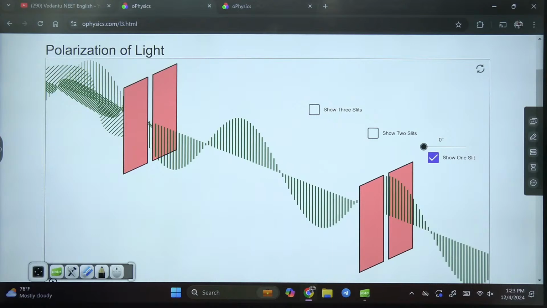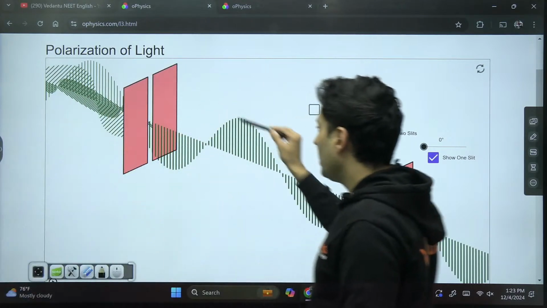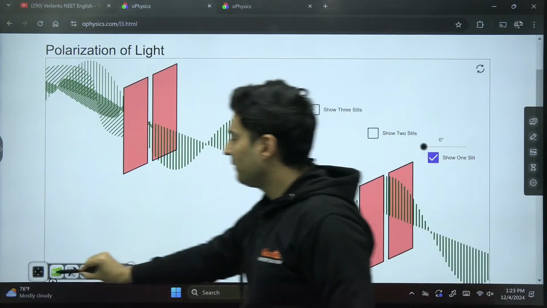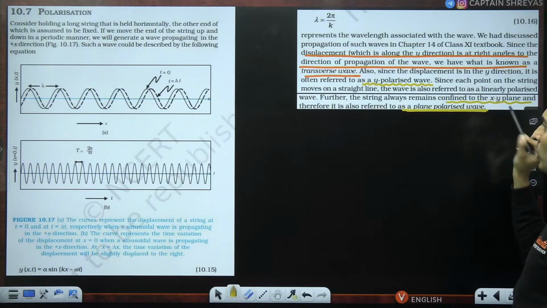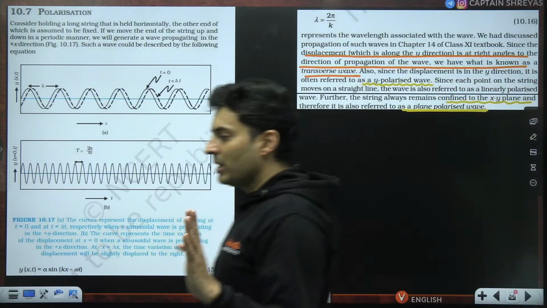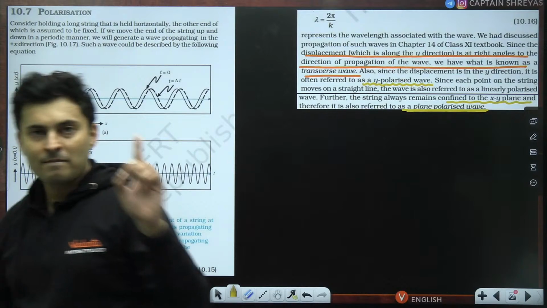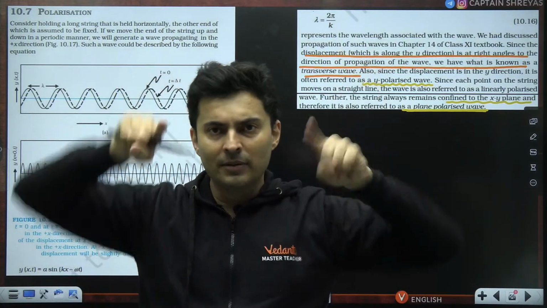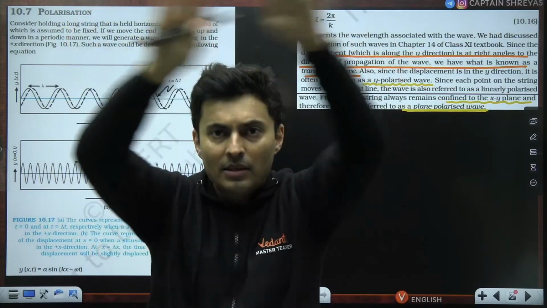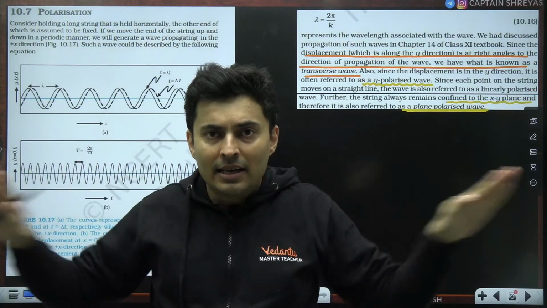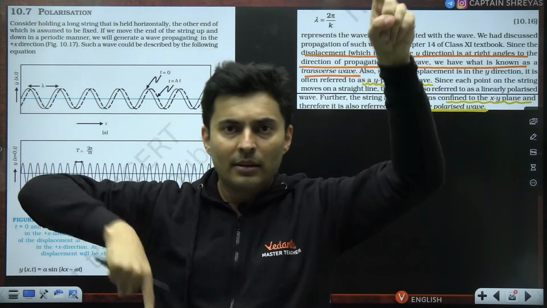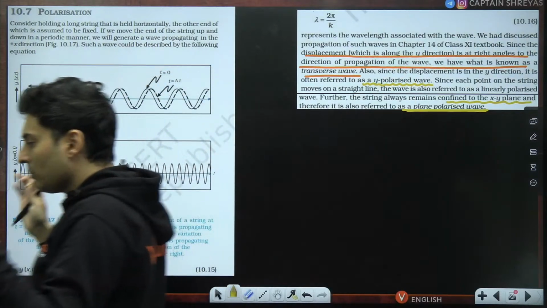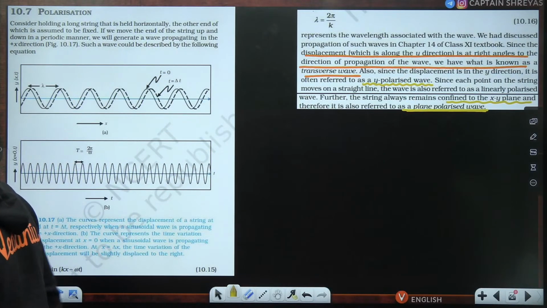Such a wave is called a plane polarized wave. Did you understand the meaning of a polarized wave? A wave which is confined to oscillate in a particular direction. It could be any direction, and all the points are in that same plane, no matter when you see it. Such a wave is called a plane polarized wave.